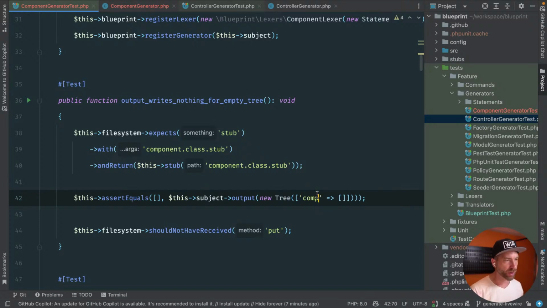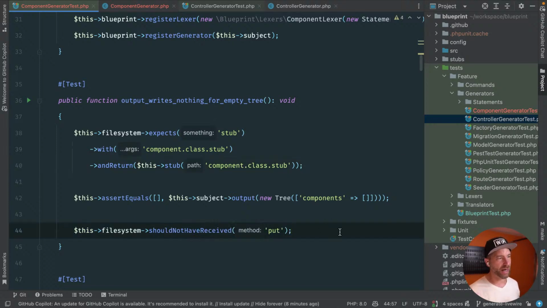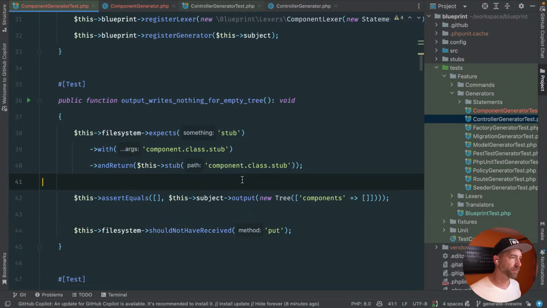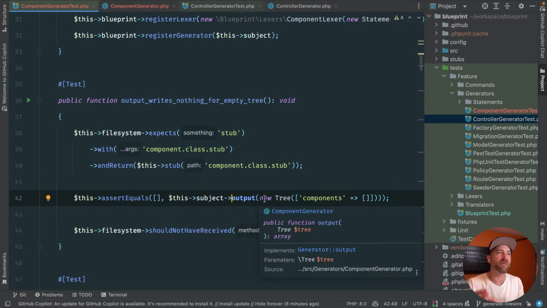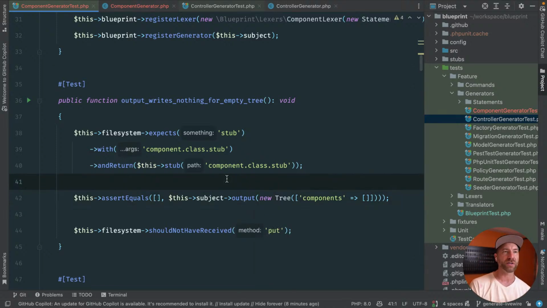Anyway, let's do components. Okay, so when we pass this components empty tree in, again, no syntax there, then we would expect that it should not have received put. It didn't write anything to the file system, right? And the output, the files that were generated, is empty. Effectively, output returns an array of the file paths generated, much like when you do artisan make and it says generated this. Same thing with Blueprint.